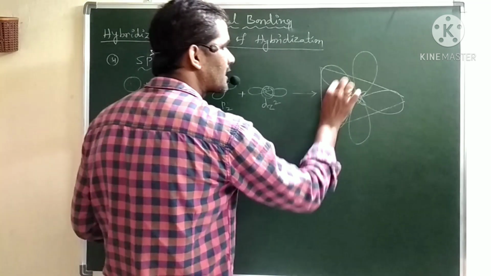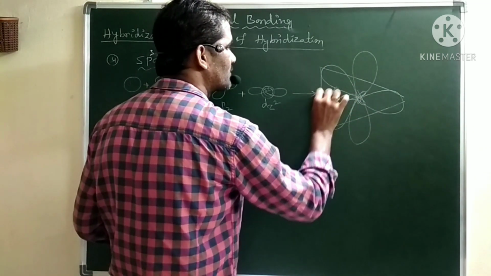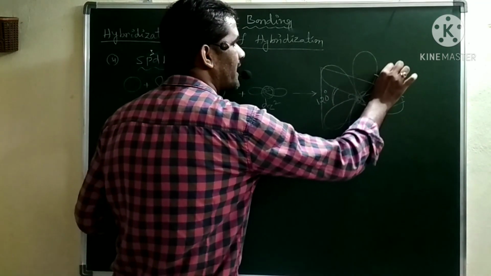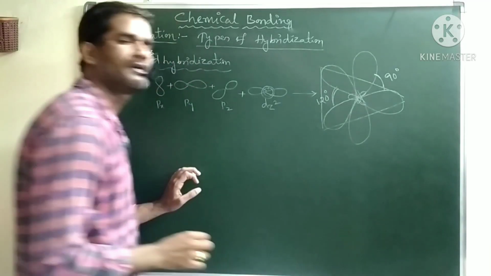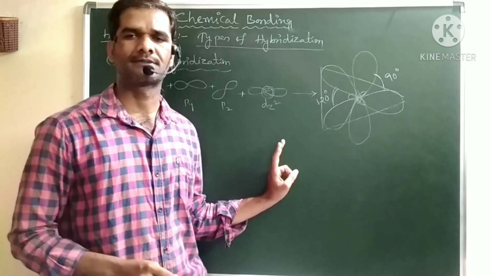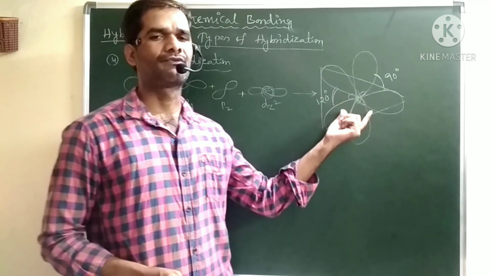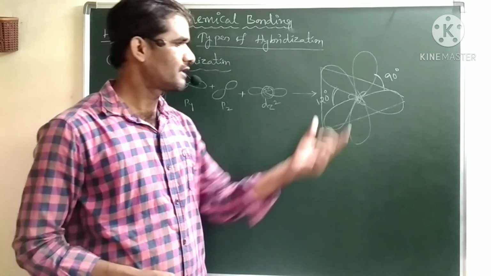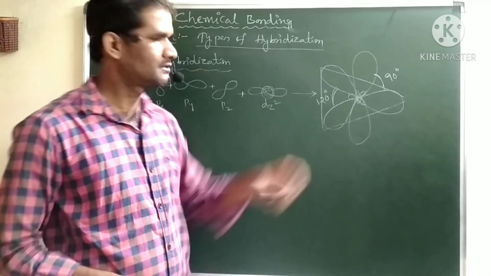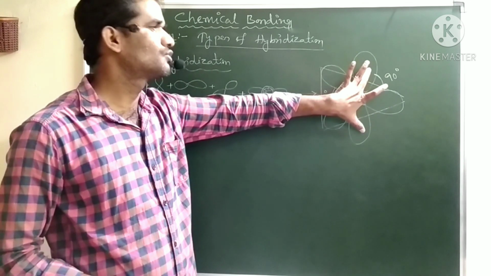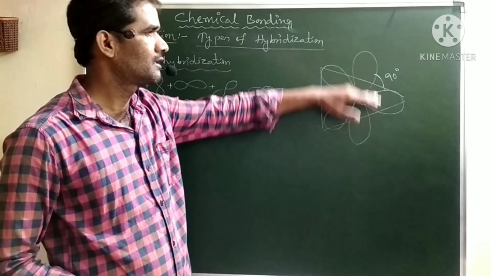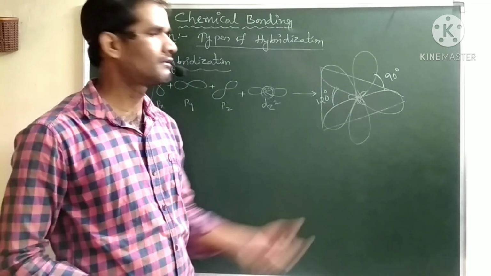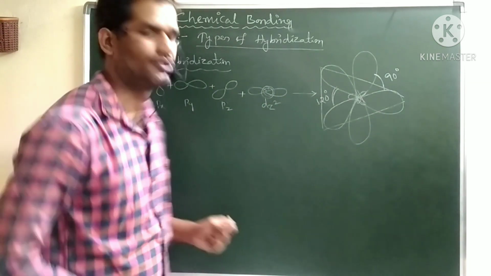So here the angle between these two lobes is 120 degrees and the angle between these two lobes is 90 degrees. So now here we have two kinds of arrangements. The lobes can arrange with a 120 degree angle and another with a 90 degree angle. Now what is the overall geometry, how does it look? This is a trigonal planar and the two lobes above and below. So this is one kind of pyramidal above and one kind of pyramidal below. So we have trigonal bipyramidal geometry.